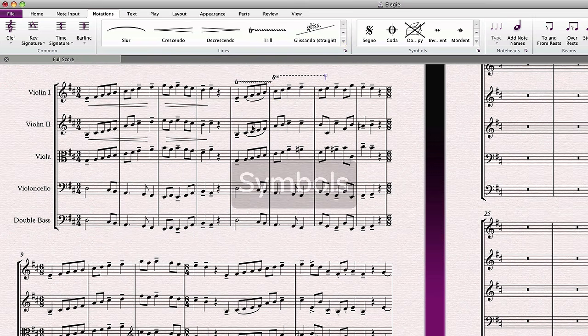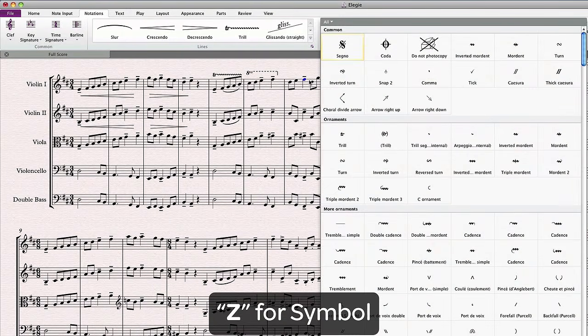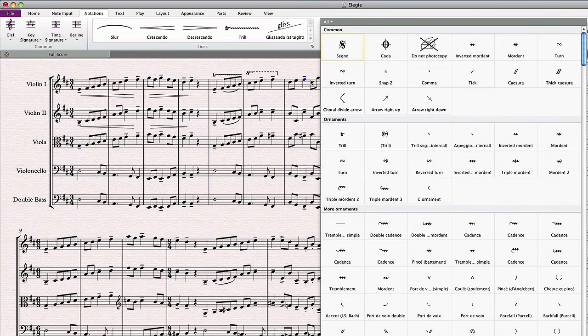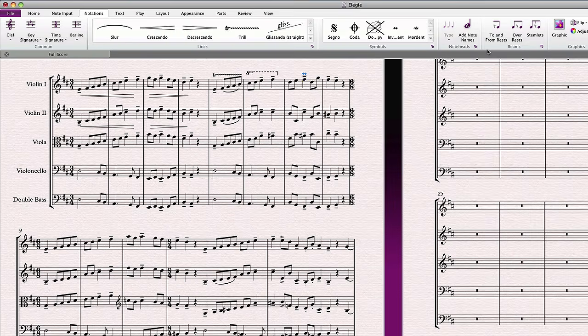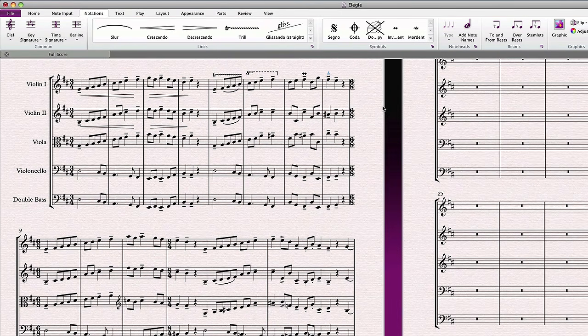Next to the Lines gallery is the Symbols gallery, accessed via shortcut by the letter Z for Zymbols. Remember that we've already used the letter S for slur. Here you'll find an incredible array of symbols that can be placed in your score. Again, you can either click a symbol and place it in your score with nothing selected, or tell Sibelius exactly where you'd like it to go by selecting the place in your score in advance of choosing the symbol.